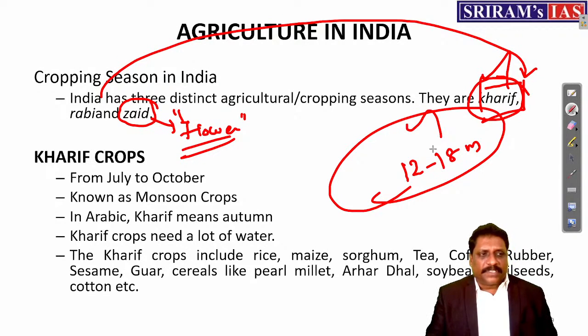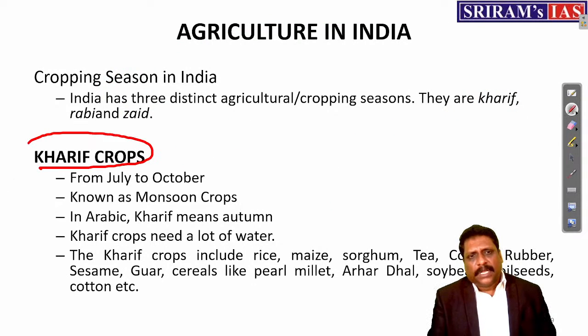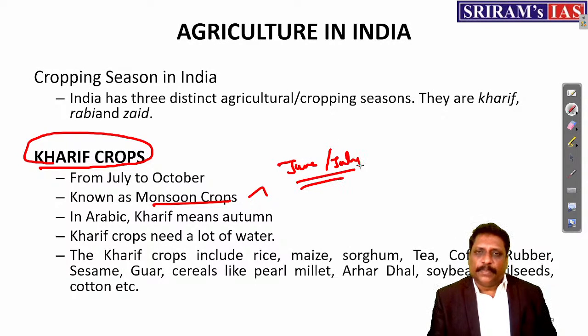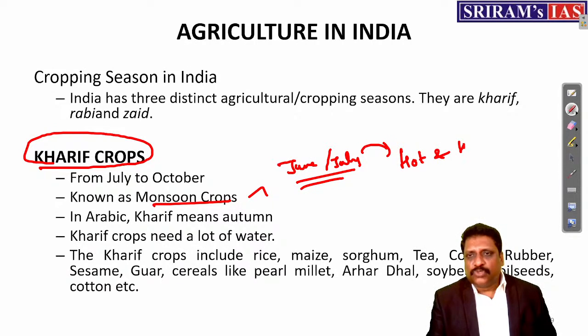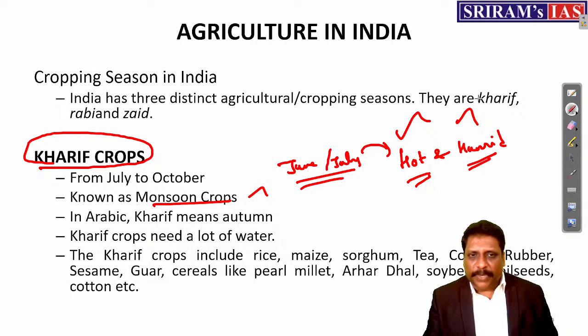Right, my friends. Now, when I talk about Kharif crop, put it very simply. All this July, October and all, you leave it. Kharif means monsoonal crop. When exactly do you experience monsoon? June, July, August. So what exactly is the prevailing climate? June is summer, so it will be hot. And monsoon, so it will be humid. So all these crops need more temperature and more moisture. That's it. Right? It needs a lot of water.